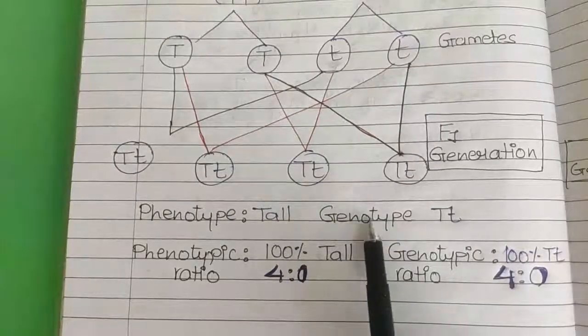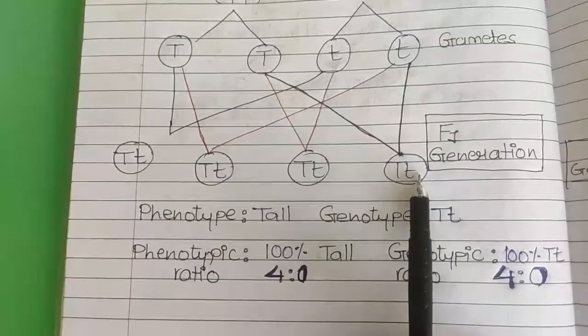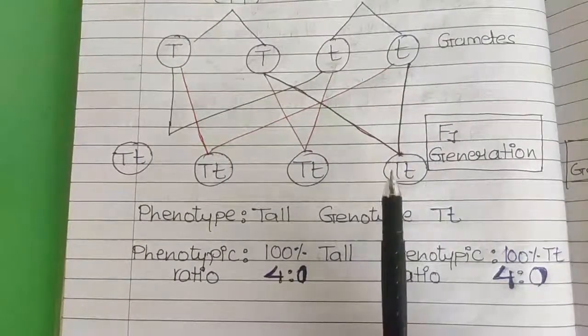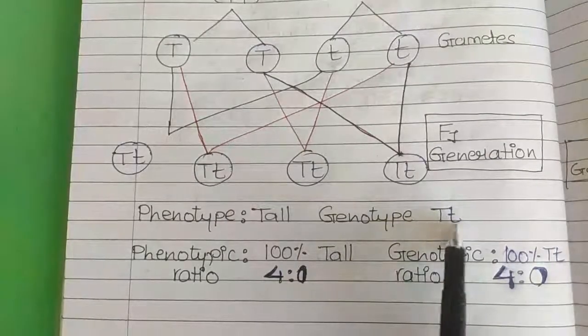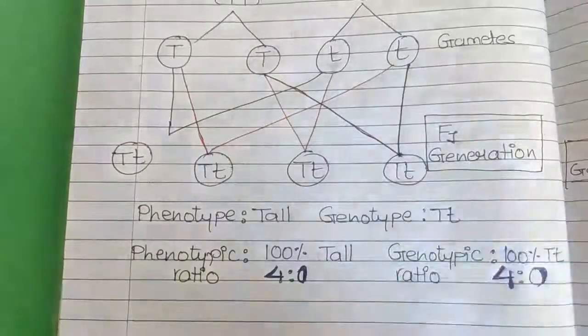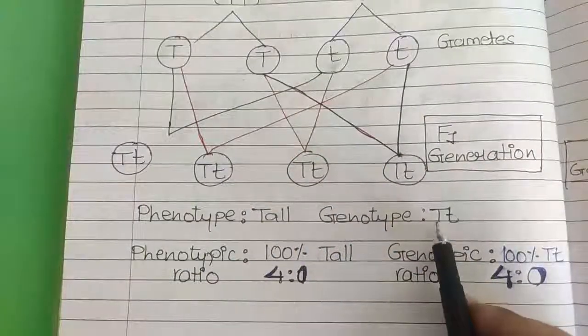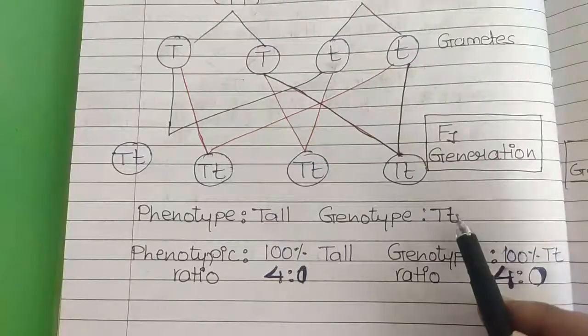Genotype. Genotype denotes the traits which are present in that particular organism. So here the genotype is hybrid. See, this is the heterozygous condition. Hetero means what? One trait is of dominating character, the other trait is of recessive character.